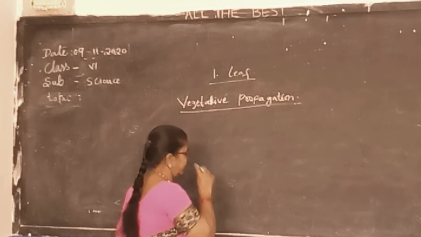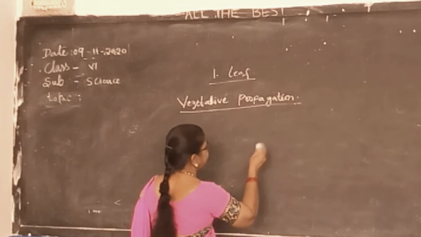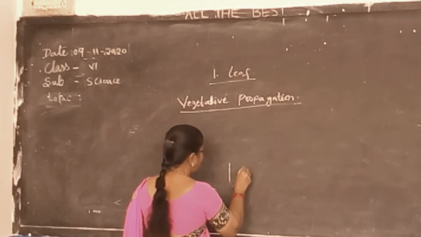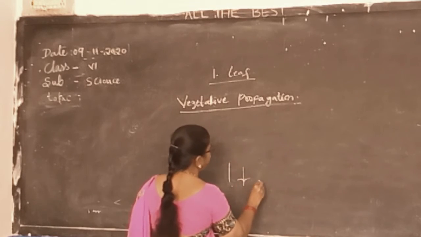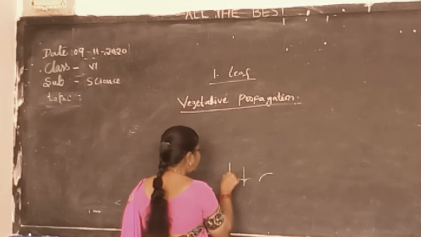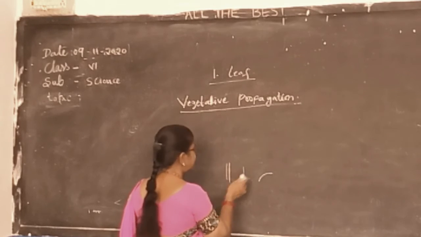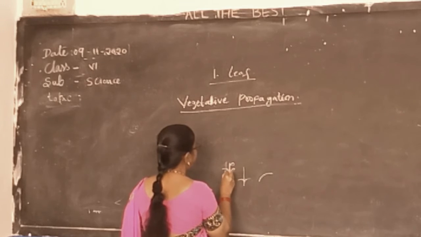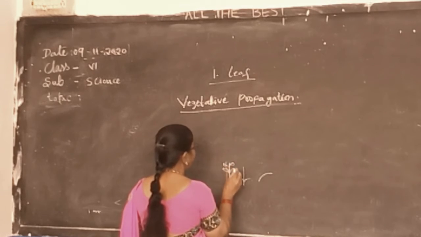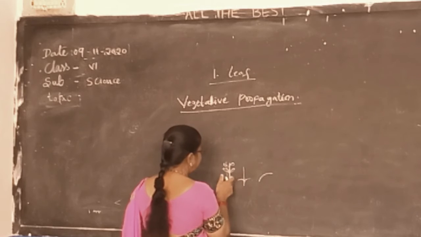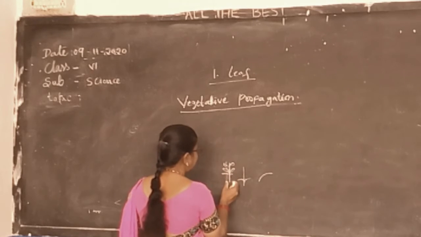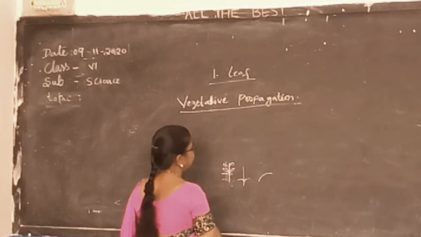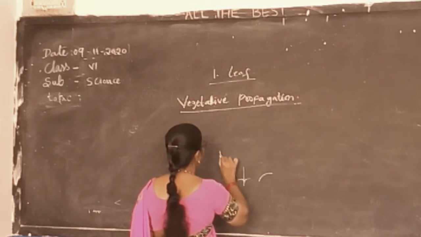What is vegetative propagation? A new plant will be reproduced from the plant, through the root or through the leaf. Through the plant, for example, a rose plant. A rose plant, we can take as the example. If you take a rose plant, just cut it and sow it into the soil. From the other part, again the plant will arise.